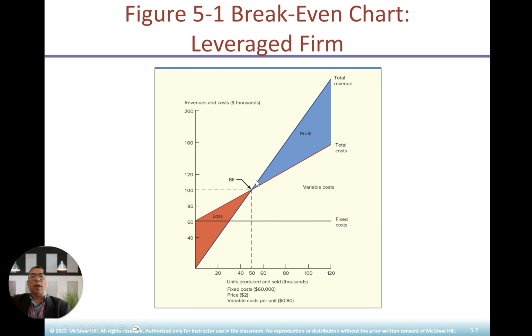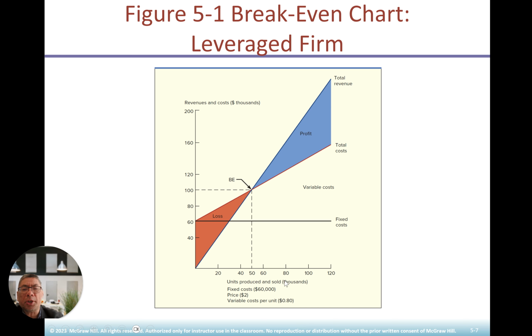As you see, the break-even point is here. This is 50 units produced, and revenue is about 100. Over that break-even point, showing up here, will be called profits. The blue one is profit: total revenue minus total cost, here is the variable cost. The fixed cost will be a linear horizontal line here, fixed cost at $60, and that is also covered in red.